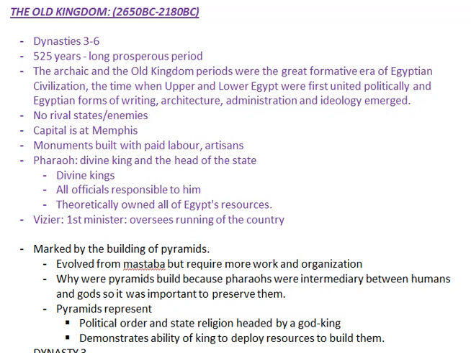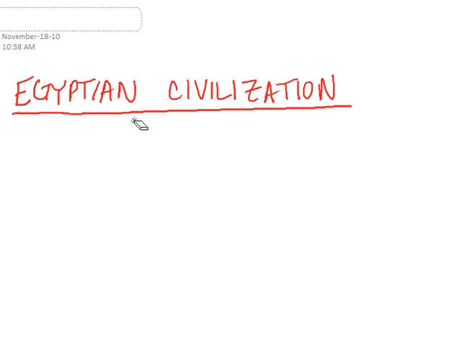Hi everyone, just forgot to mention one thing in the last video. Let me just go to a blank page. So when we were discussing the chronology of the Egyptian civilization, we talked about the pre-dynastic period, right? That was the first one.